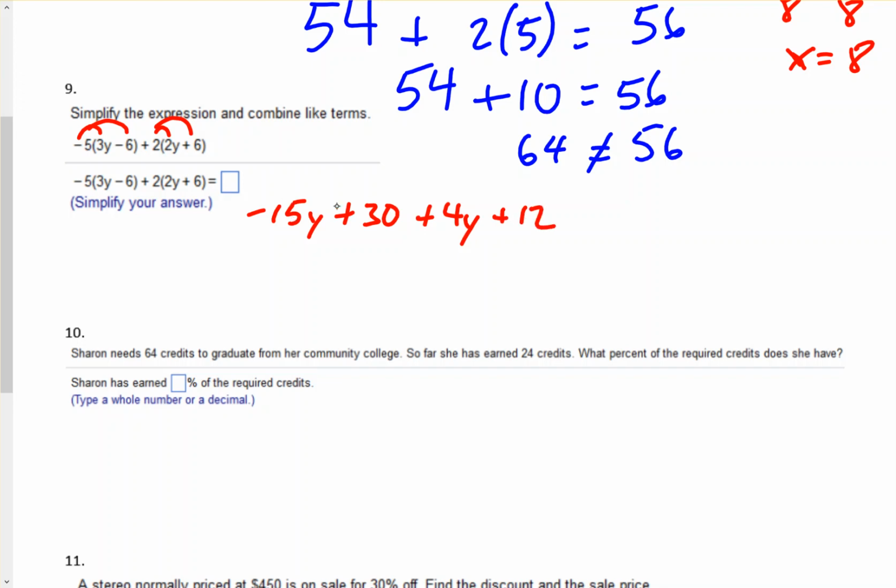Okay, so we combine y's with y's, numbers with numbers. -15y plus 4y would be -11y. Plus 30 and a plus 12 would be plus 42. And that's it. That's all we would do here. There's no equal sign. We're not solving for y. It's just simplifying the expression and combining like terms. So this is it.